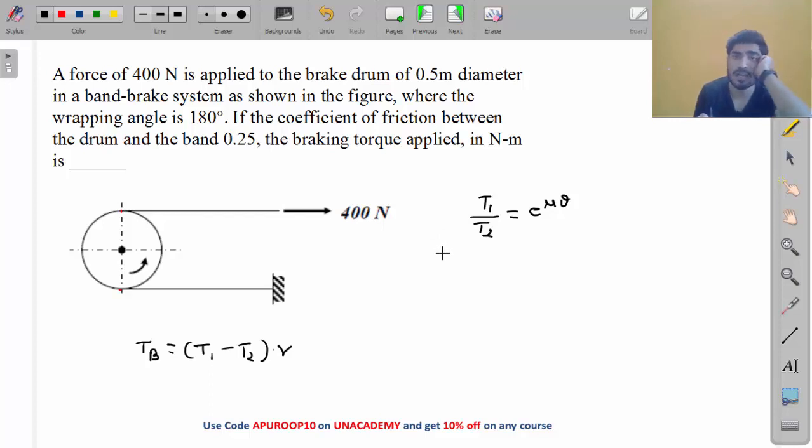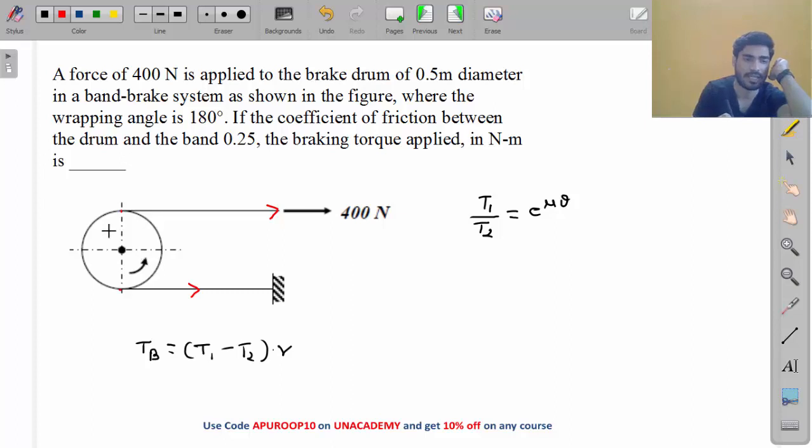Now the problem is whether this 400 Newton is T1 or T2. That we don't know. So let's find that out. One of these tensions will be T1 and one of these tensions will be T2. Now understand this, it is rotating anti-clockwise.